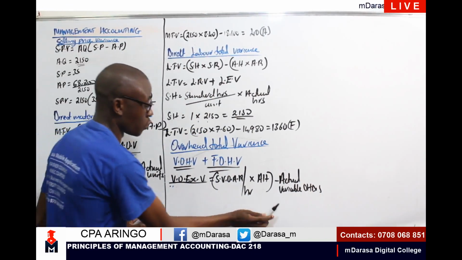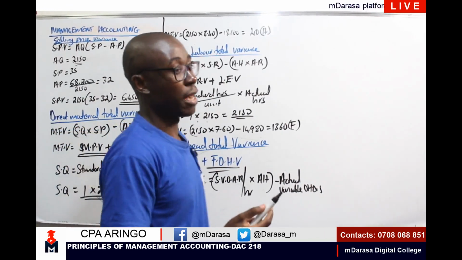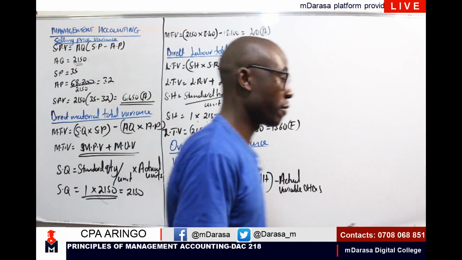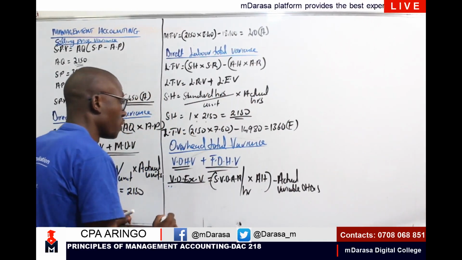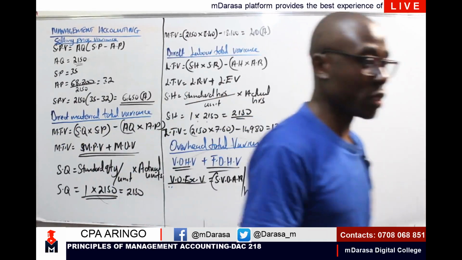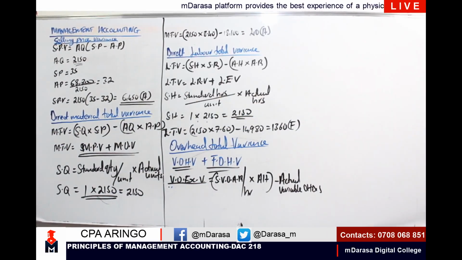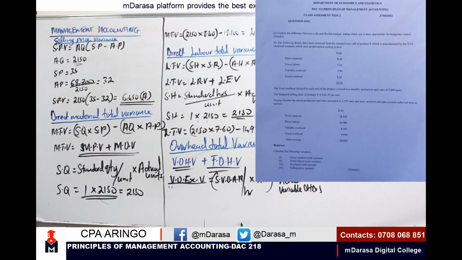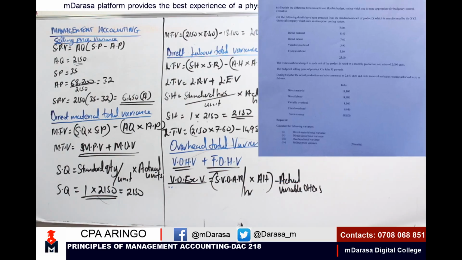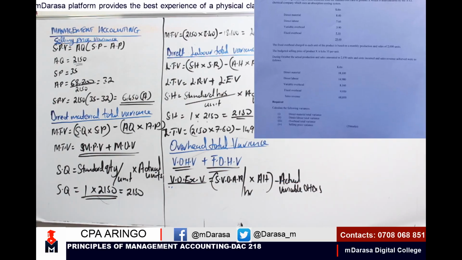I'm trying to squeeze so that it can fit very well. So therefore, this is what you should be having, my good students. I'm going to have our standard variable overhead absorption rate. In that case, I was given directly there. This is what I was given. Let me share the question. I'll squeeze the question on top so that you all have it there.